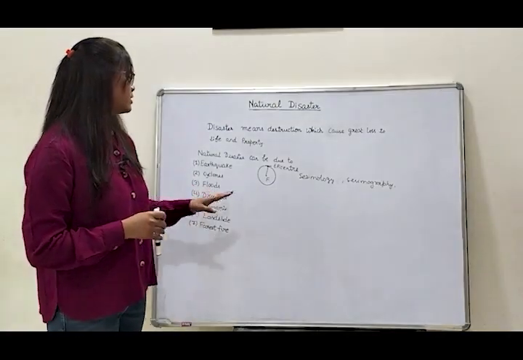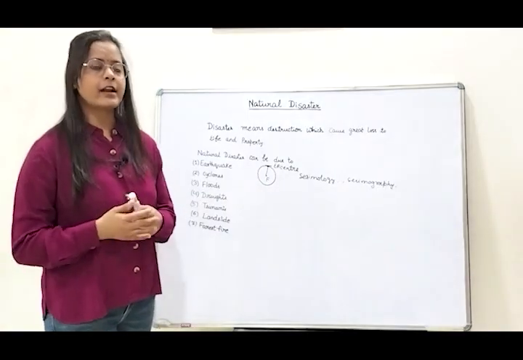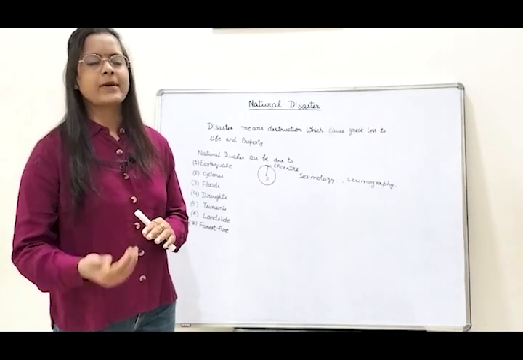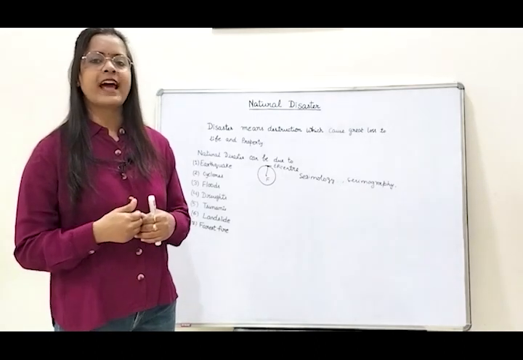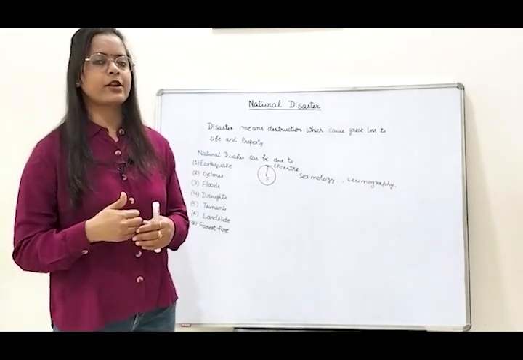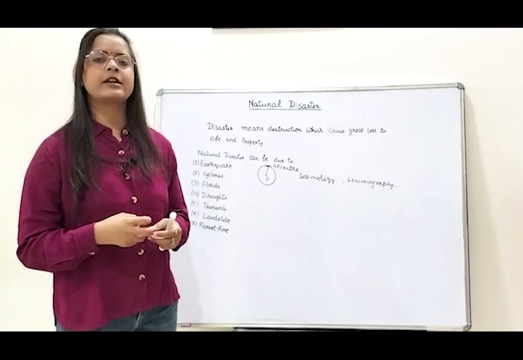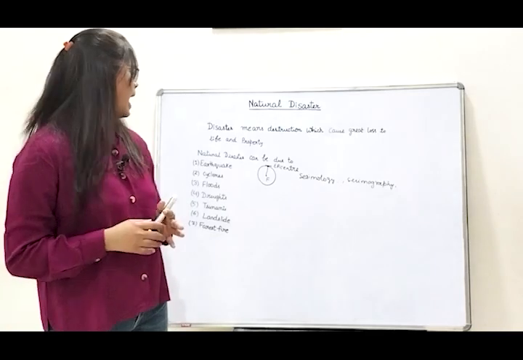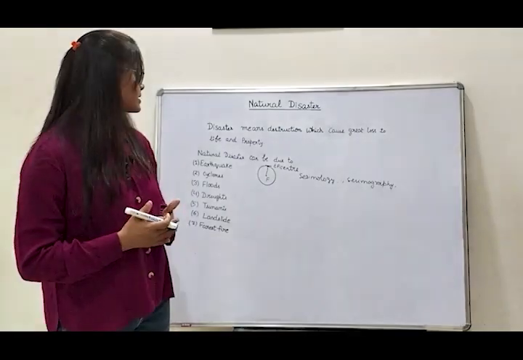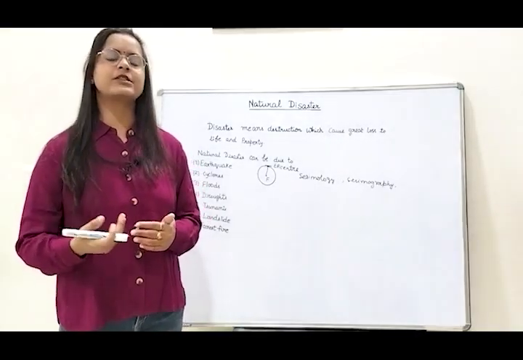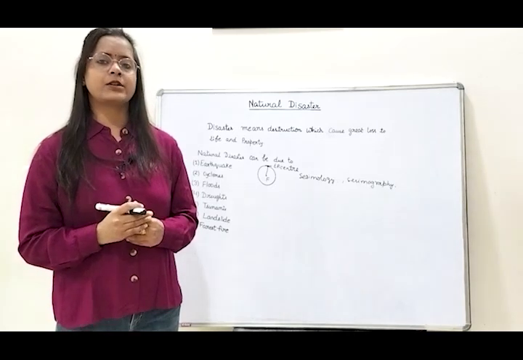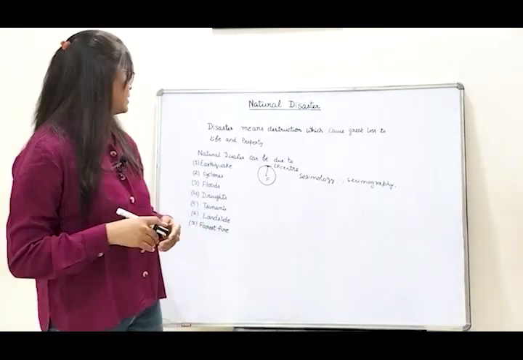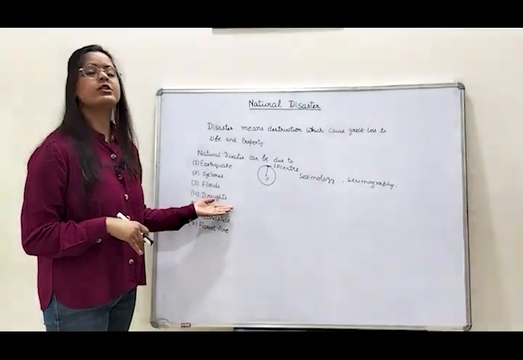Some of the reasons behind floods are the wrong construction of dams and canals, deforestation, or blockage in the river passage. These are the reasons because of which floods happen. And the main season of floods is the rainy season, that is from July to September. Next is drought. What is drought?